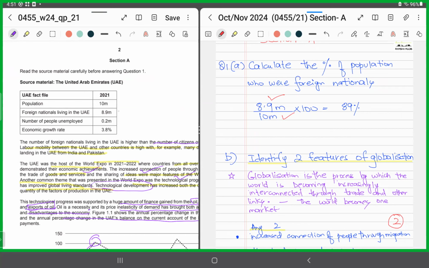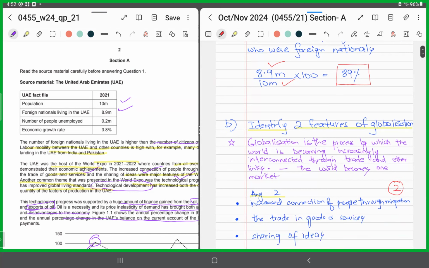So 8.9 divided by 10 million into 100. Why 100? Because you're calculating the percentage and you'll get 89%. So 89% of the population were foreign nationals living in the UAE. Get it? All right. Part B.